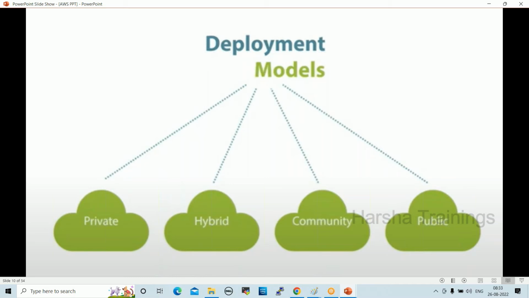Any questions, anyone? So, sir, here private means, like you said, local servers. They are also placed on the cloud only, right? Local setup, data center setup, local data center setup. Okay, so on-premises is private, and public will be on cloud. Yes. Okay.